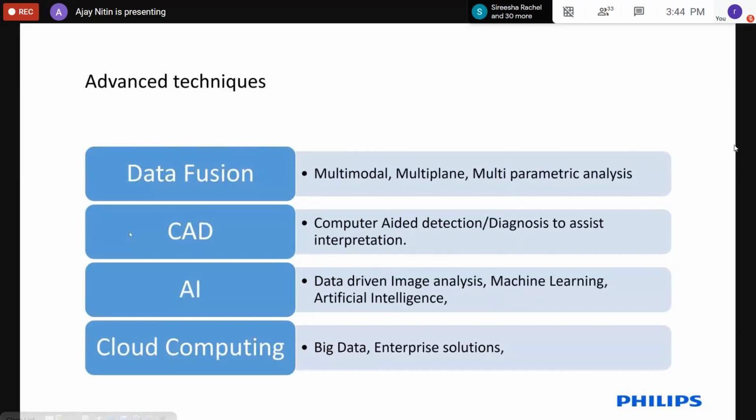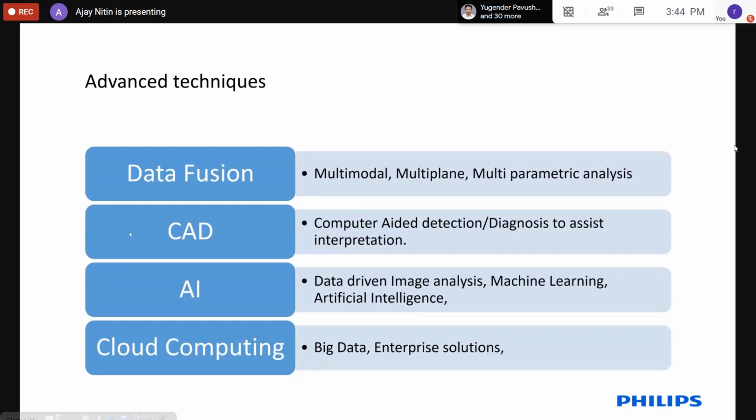Another good example in COVID times is that a lot of vendors, not just Philips, have deployed AI-based lung detection algorithms. The moment you take an X-ray, there's an AI engine running behind. It tries to detect if it's a positive case or negative case, even before it goes to a radiologist. Of course, it doesn't do diagnosis. It only filters. So out of 100 patients, it filters say 10, so the radiologist has to only look at 10 images instead of spending time looking at 90 images that are for sure not positive, right?